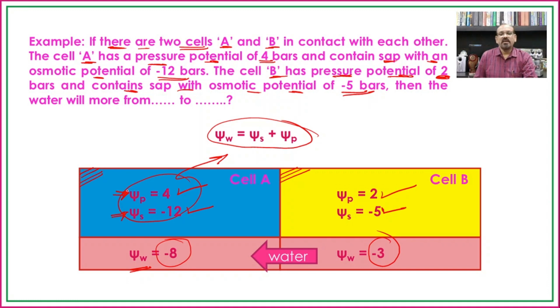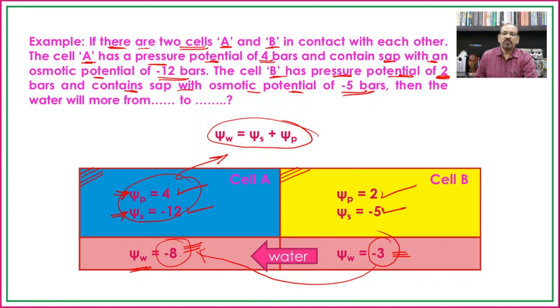And in this way, if such a condition is there, the water will automatically move from cell B to cell A, as the water potential of cell B is minus 3 and the water potential of cell A is minus 8. So the water potential of A is more negative as compared to the water potential of cell B.